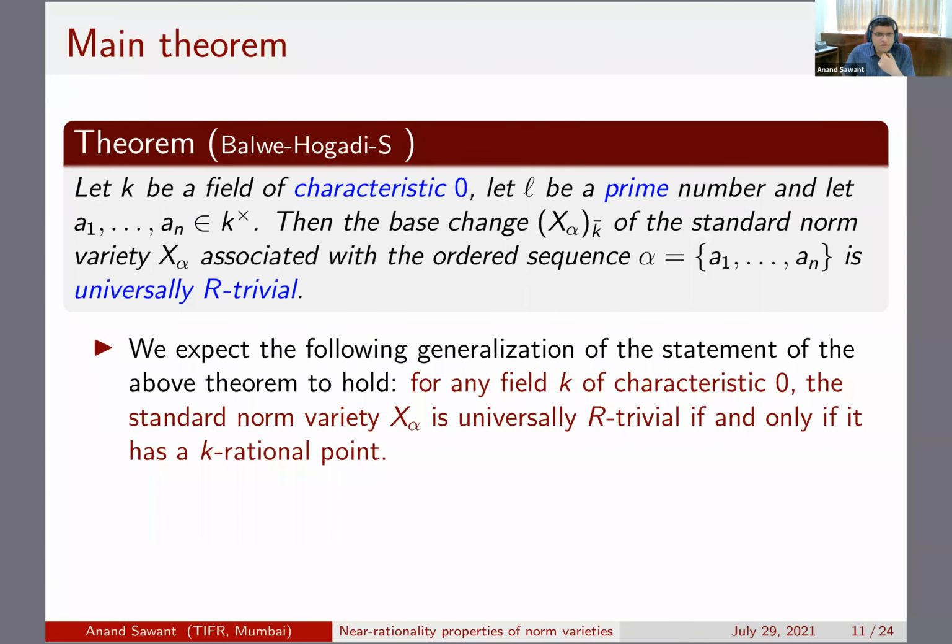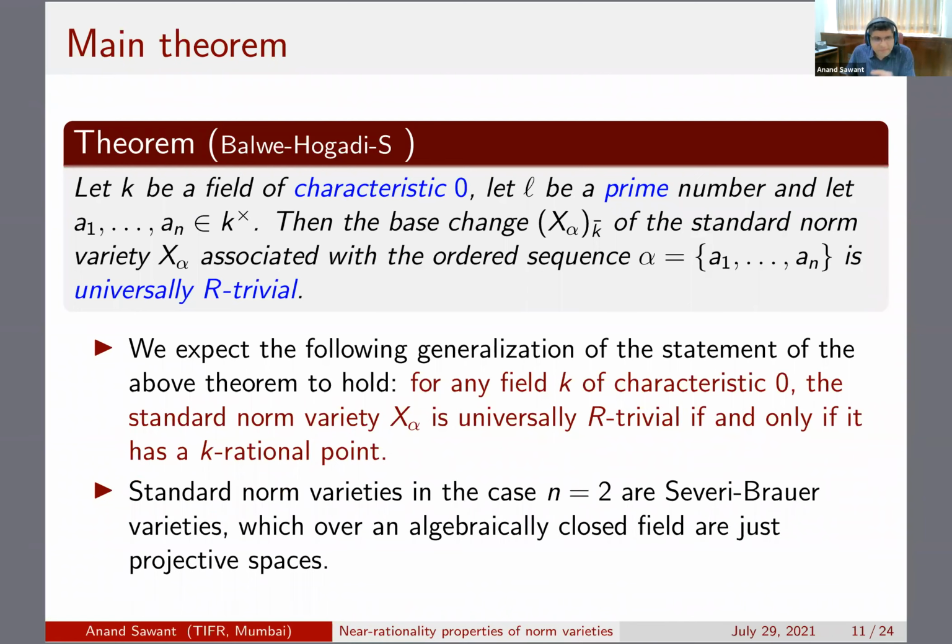Let me mention right over here what is expected. For an arbitrary field of characteristic 0, we would expect it to be universally R-trivial if and only if it has a K-rational point. But at some point in our proof, we could not see a way out, but we expect this to be true. This would be very much parallel to the result of Karpenko and Merkurjev, who show that standard norm varieties are universally Chow-trivial if and only if they have a K-rational point.